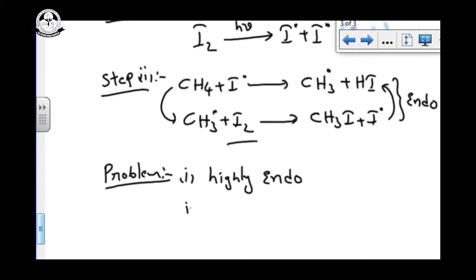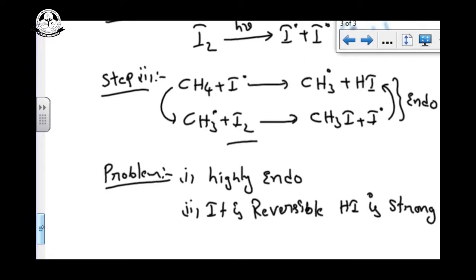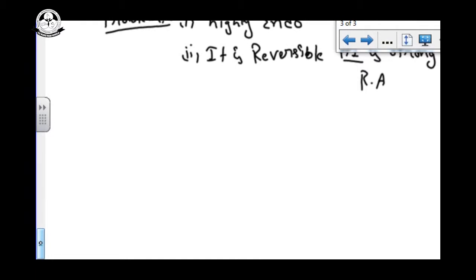And moreover, it is a reversible reaction. It is reversible because HI is a strong reducing agent. That's why it is reversible. Reversible means we have to control the reaction, since it is a strong reducing agent.